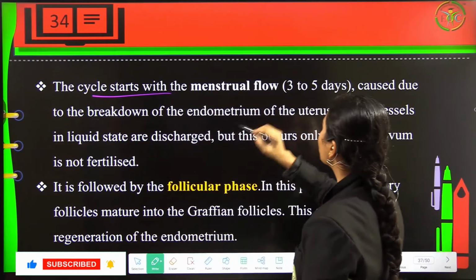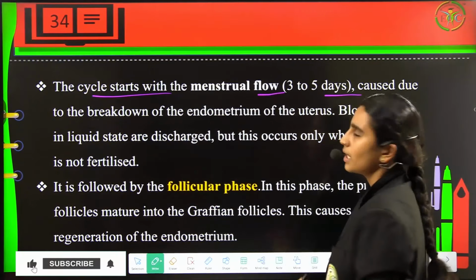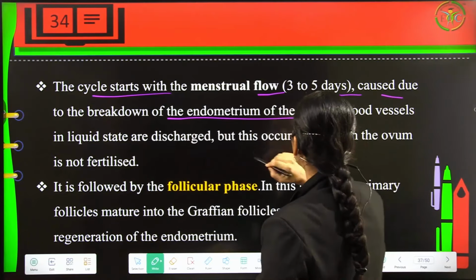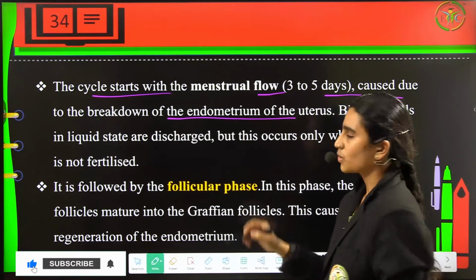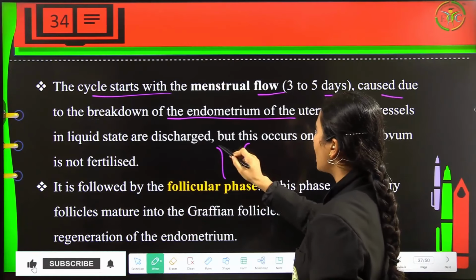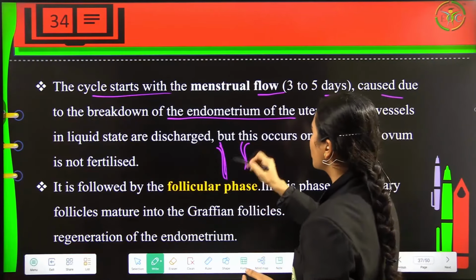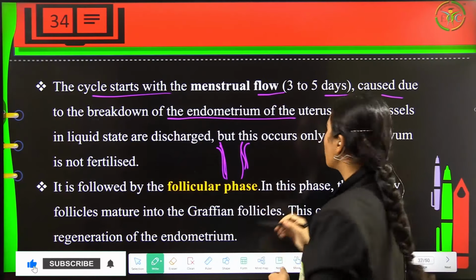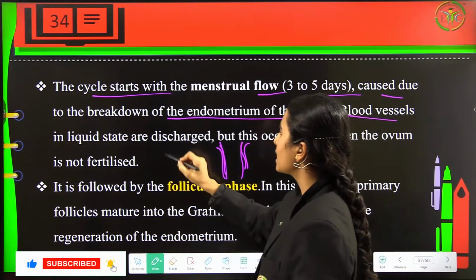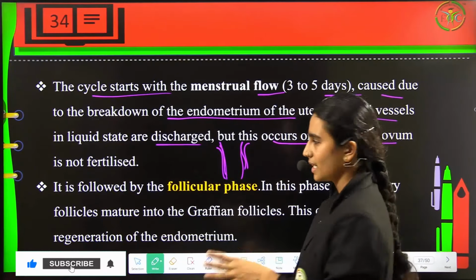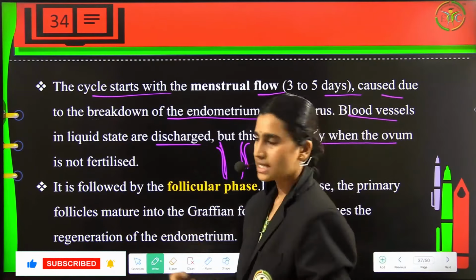Now the cycle will start with menstrual flow, that is it will last for 3 to 5 days, and this is caused because of the breakdown of the endometrium of the uterus. As I told you, the endometrium will have a lining of blood here. If fertilization has not happened, this is going to break down and it is going to bleed. Now blood vessels in the liquid state are discharged, but this will occur only when the ovum is not fertilized, that is if you have not conceived.